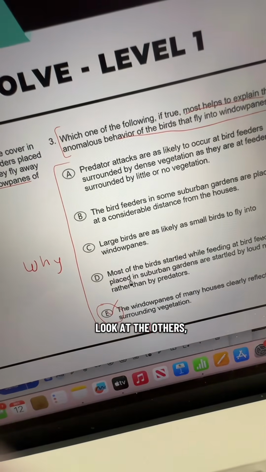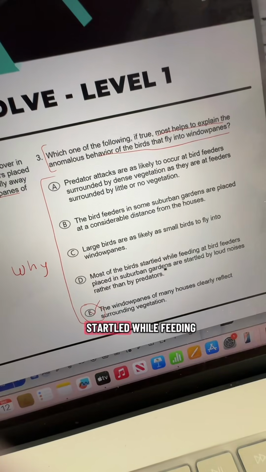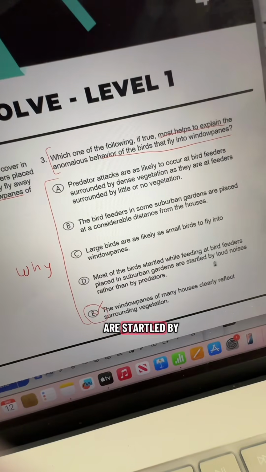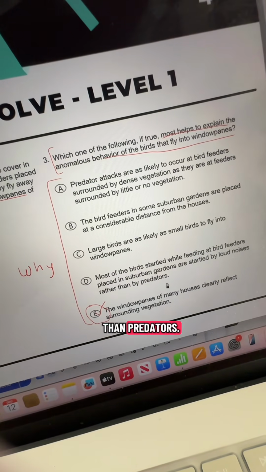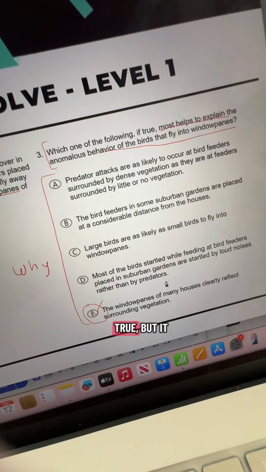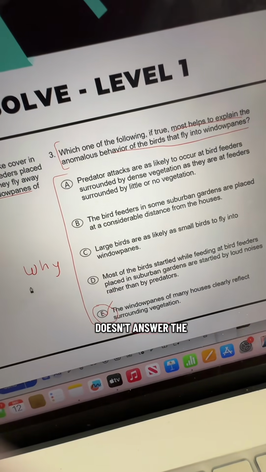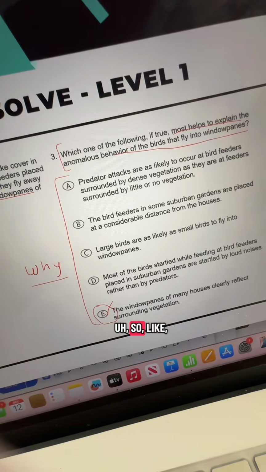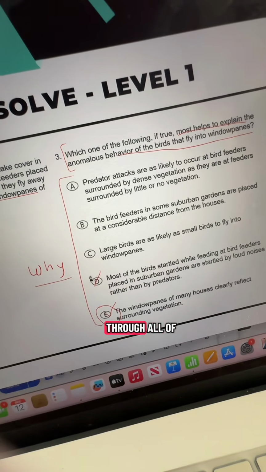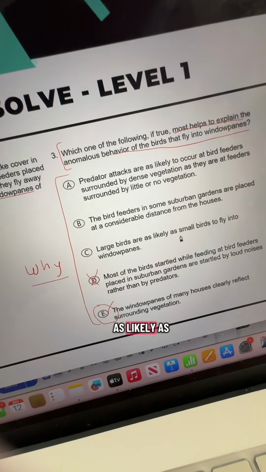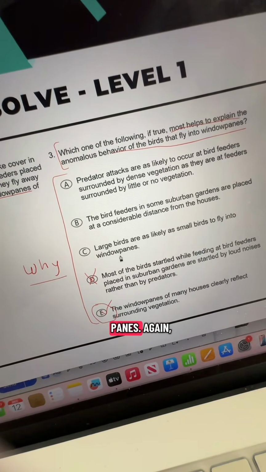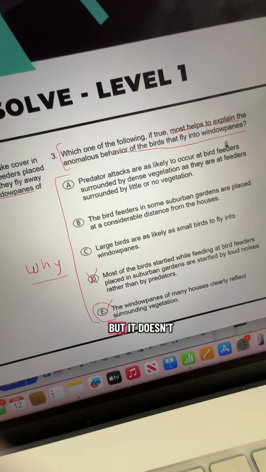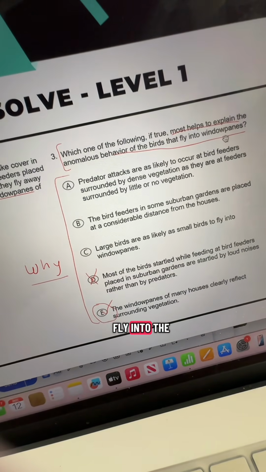So then if we take a look at the others, we say, most of the birds startled while feeding at the bird feeders placed in suburban gardens are startled by loud noises rather than predators. So keep in mind, this could be true, but it doesn't answer why they go into the window panes. So that would be wrong. And notice we can go through all of these. Large birds are as likely as small birds to fly into the window panes. Again, maybe that could be true, we don't know, but it doesn't explain why they fly into the window panes.